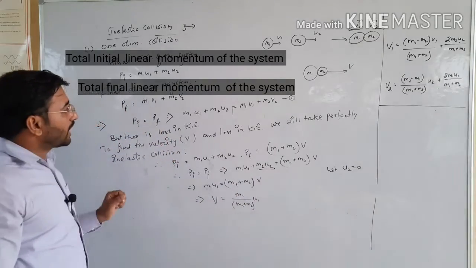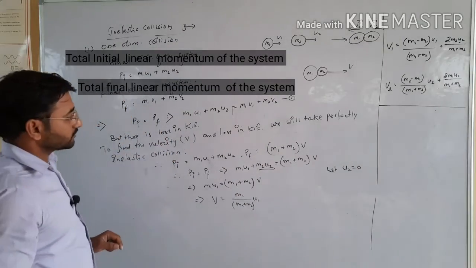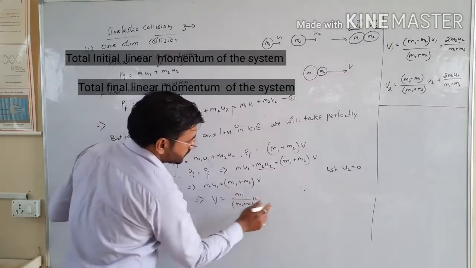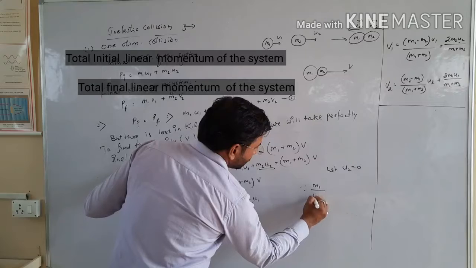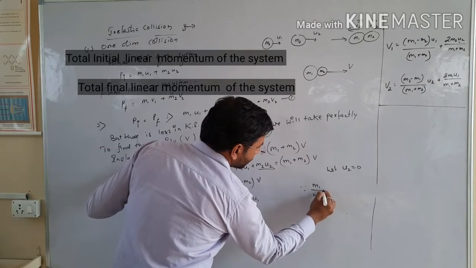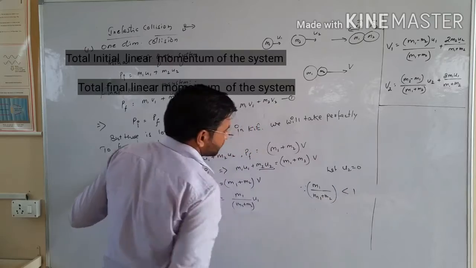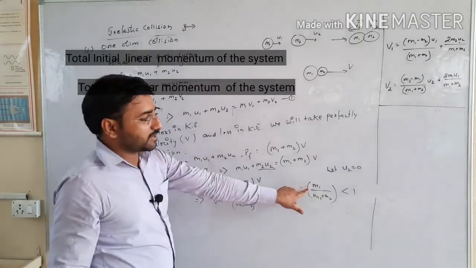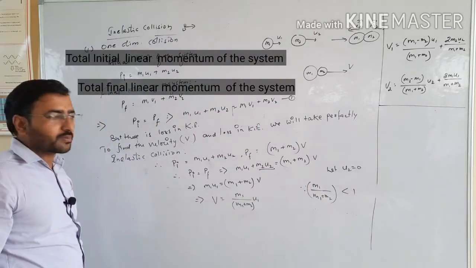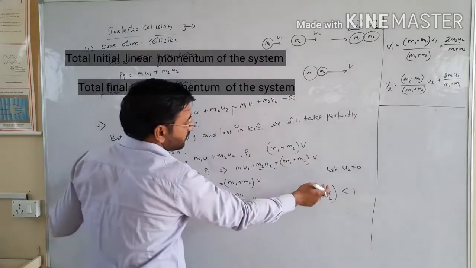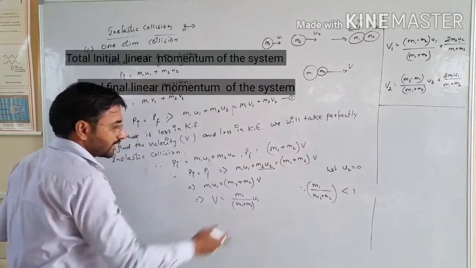Now the formula is v equals m1 over m1 plus m2 into u1. Now see how the energy loss is there. You can see this ratio, m1 over m1 plus m2, is always less than 1. It is a proper fraction. You can substitute any value and you will get this.